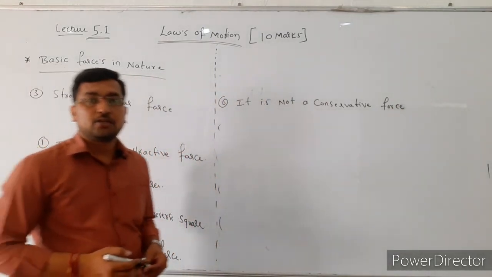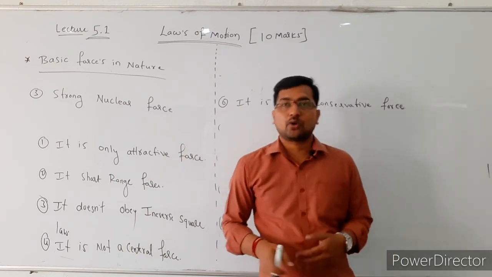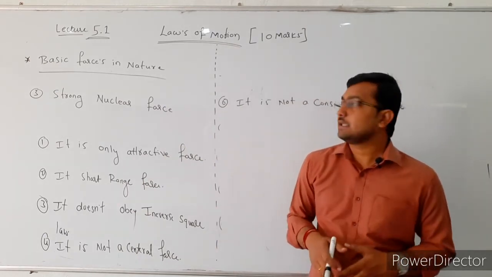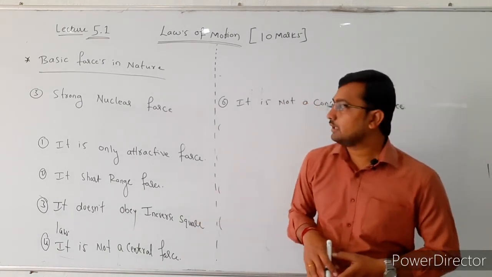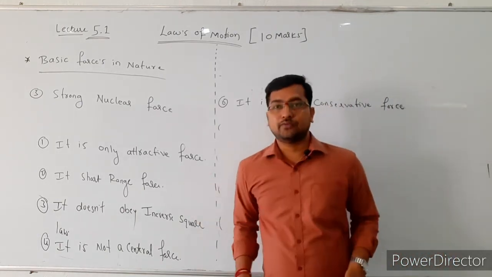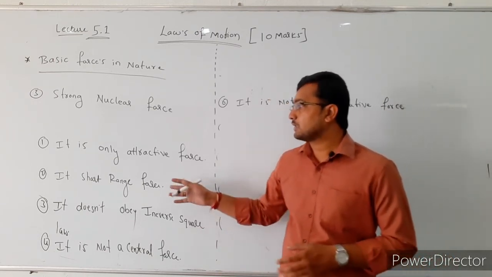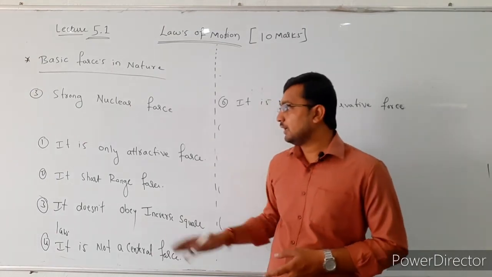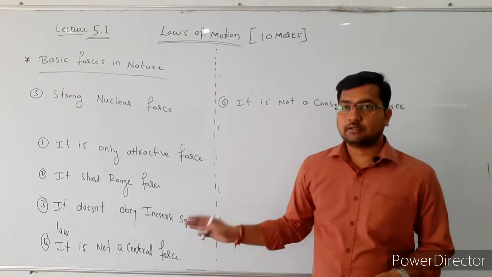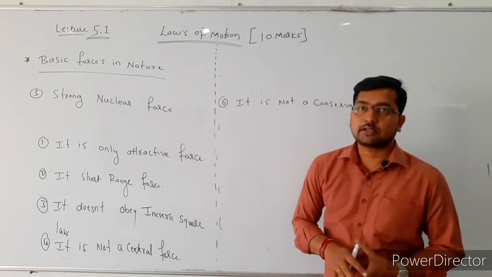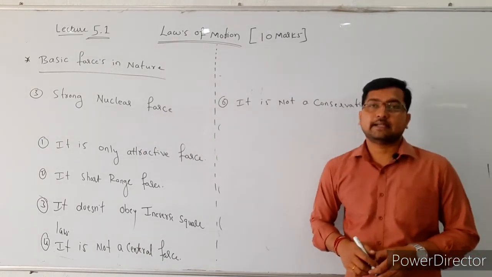Okay. So the strong nuclear force means a force which binds or holds the protons and neutrons inside the nucleus, right? So the characteristics of this strong nuclear force are: it is only an attractive force. And the next one is, it is a short range force. And the next one is, it does not obey inverse square law. And next one, it is not a conservative force. And the sixth one, it is not a central force.